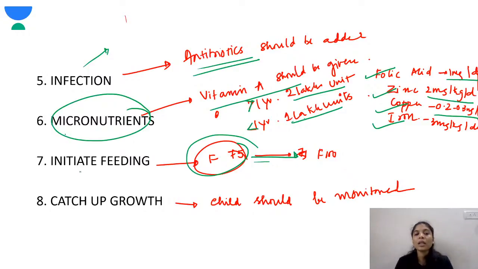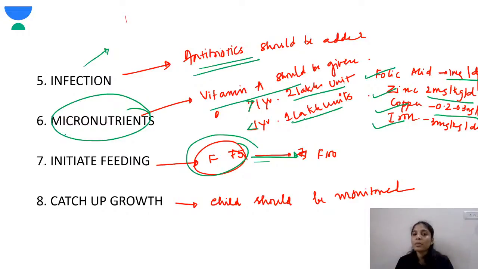So catch up growth, basically when the child is removed from all these adverse environments, the child generally catches up in growth and will be equivalent to a child his age. So generally if the child has lost so much weight, and there has been stunting for a very long period, then reaching the peers is very less likely.